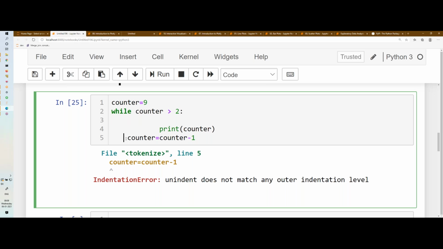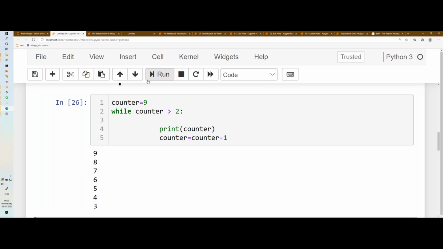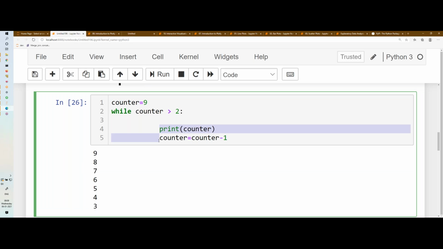I'm getting an error because this is not properly indented. Wherever I'm starting print, just below print, I need to start this counter. Now it will work, right? So space, how much you want, you can give, but make sure all are in the same line. Indentation is important in Python, otherwise you'll get an error. Is it clear? While loop is clear?